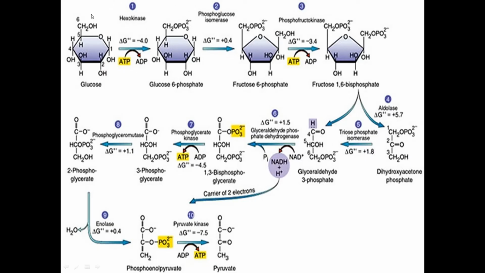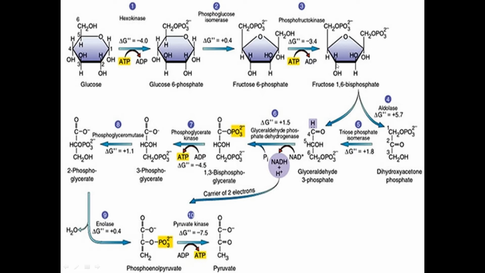So here we see the full reactions of the glycolysis process. The first part we call the preparation part, these first 5 reactions. Here glucose turns to its active form, glucose 6-phosphate.